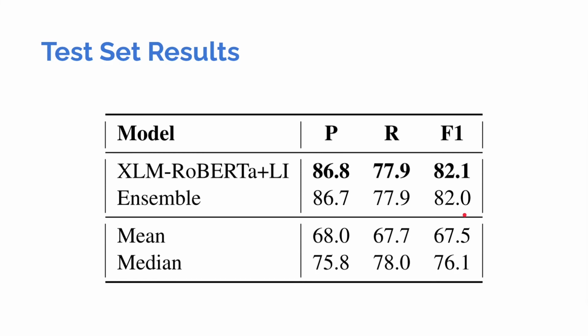These two results put us around 15% above the mean score obtained at the competition, and around 6 F1 points above the median F1 score obtained at the competition.